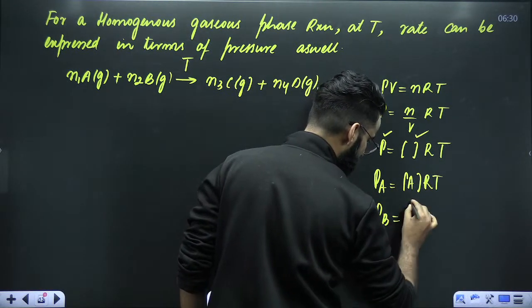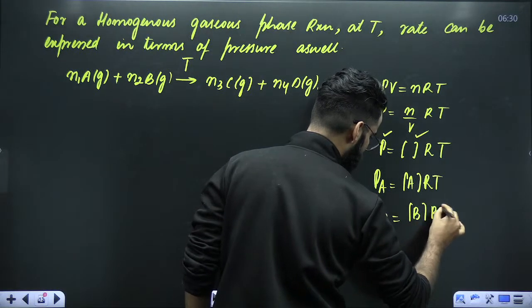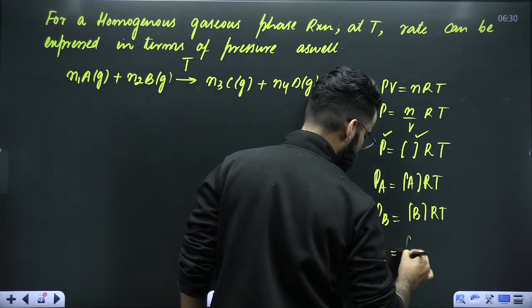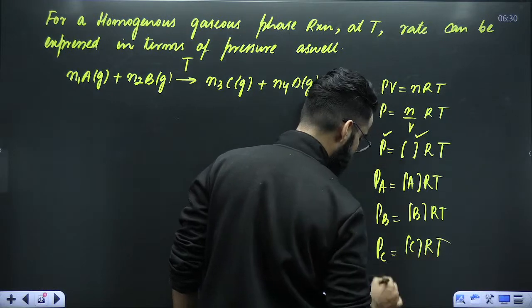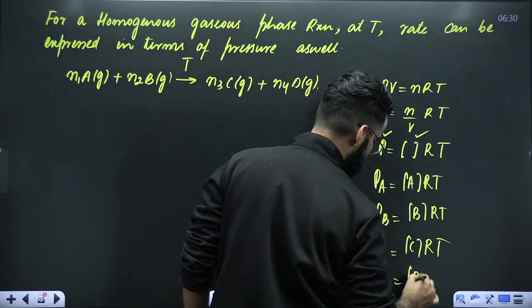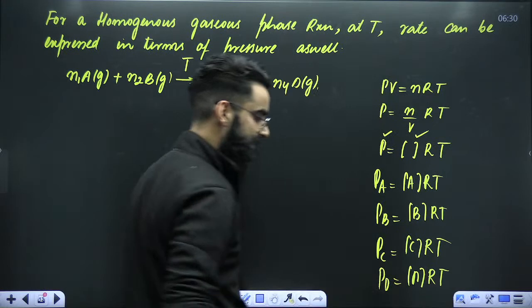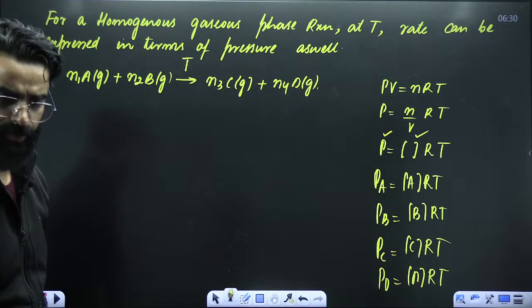Similarly, pressure of B is going to be concentration of B multiplied by R multiplied by T. Similarly, pressure of C is concentration of C multiplied by R multiplied by T. Pressure of D is going to be equal to concentration of D multiplied by R multiplied by T. As simple as that. Yeah, you know it now.